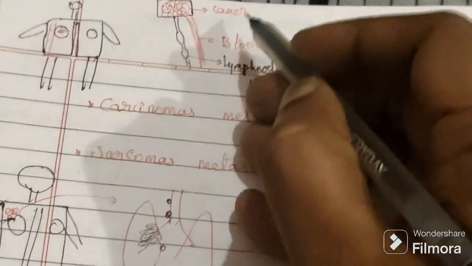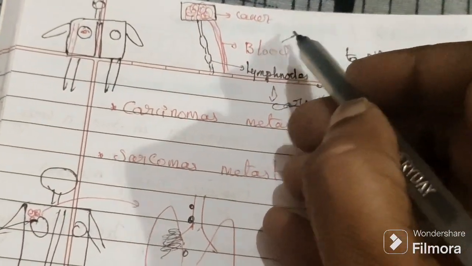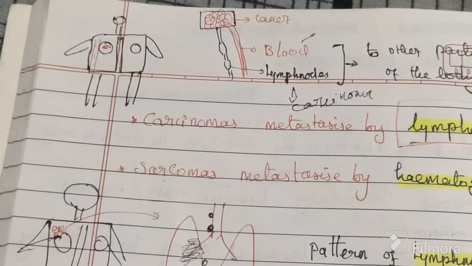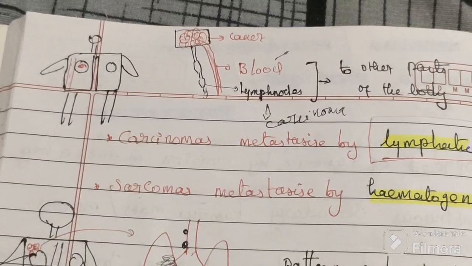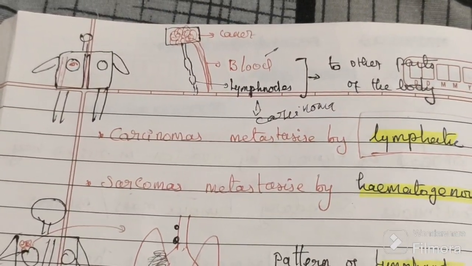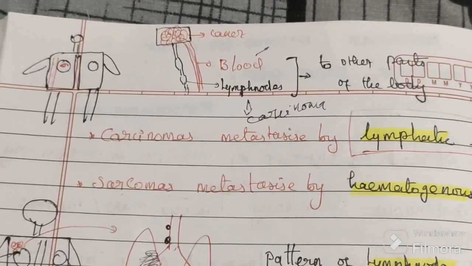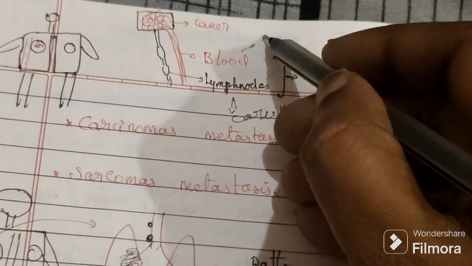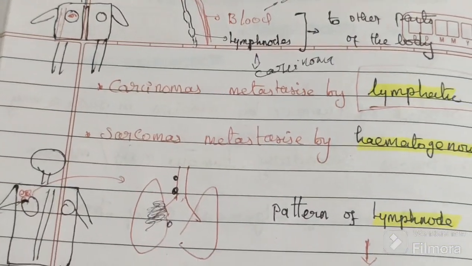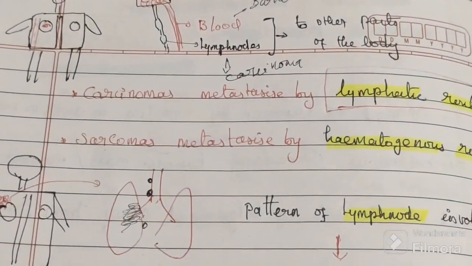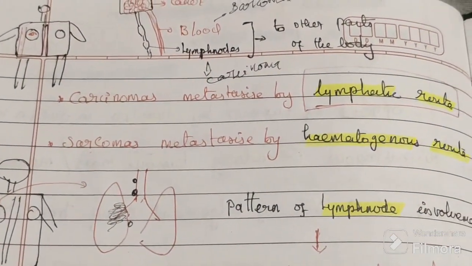This one through blood is the mesenchymal spread, sarcoma or the tumor of mesenchymal origin. So carcinoma spreads by the lymphatic route, and sarcoma spreads hematogenously. That is the thing. Now we will see the details of them.